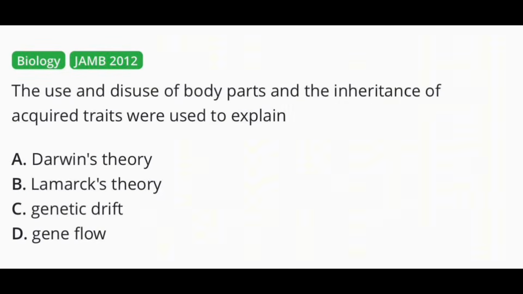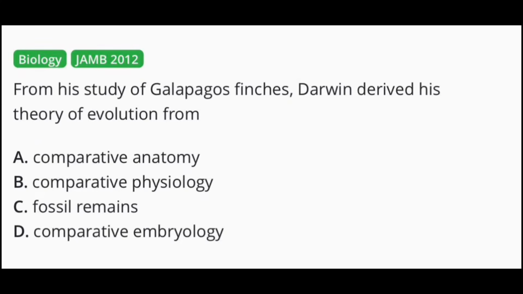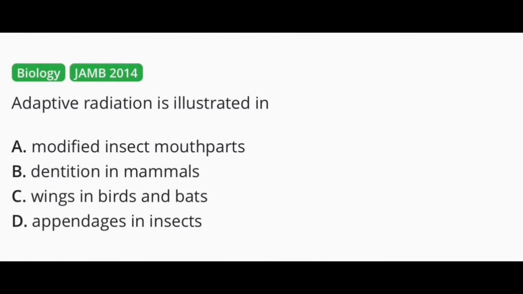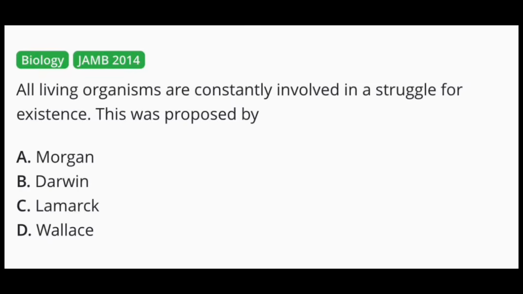This is testing you on your knowledge of Lamarck's theory. This is testing you on your knowledge of how Darwin conducted his experiment for natural selection. This is testing you on what happens when you mix different kinds of blood together. This is testing you on the different types of adaptation different organisms have, and this is testing you on your knowledge of the work of several scientists in evolution.